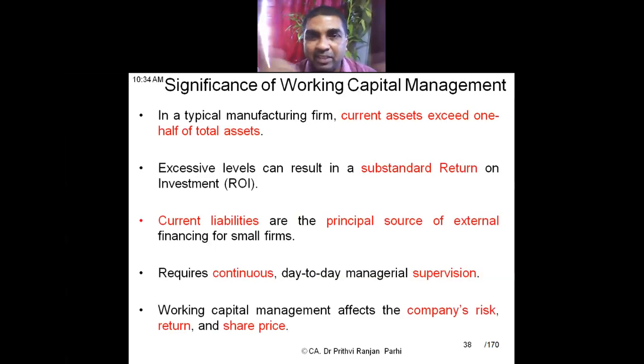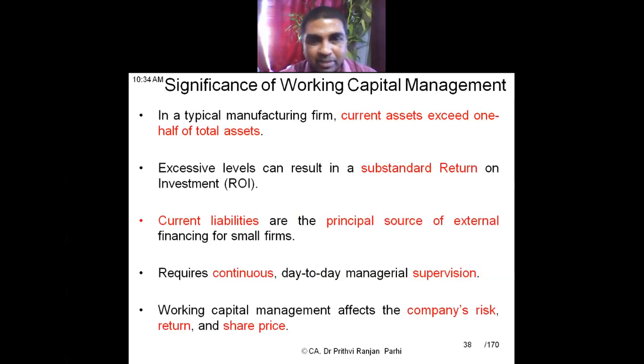Current liabilities are the principal source of external financing. These current assets can be financed through current liabilities. Current assets means debtors, isn't it? Let us take an example. One is debtors. Debtors means funds are blocked, money is not coming, but that can be financed with current liabilities like creditors. So I can make purchases on credit so that I can make sales on credit also. Okay, so therefore current liabilities can finance current assets.